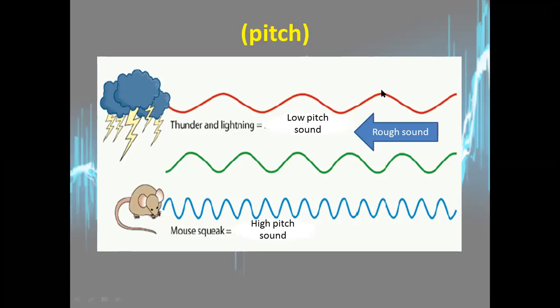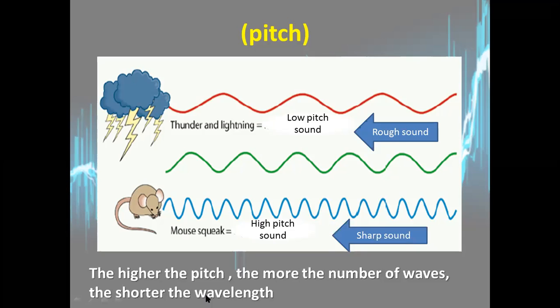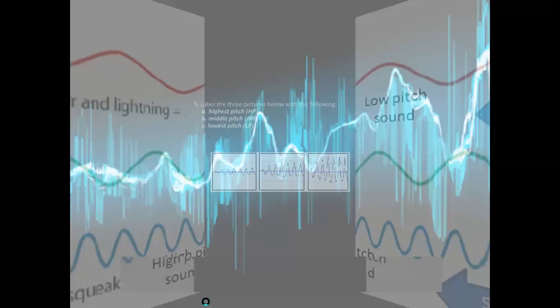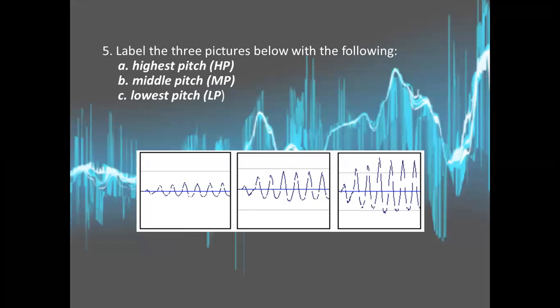Less waves, larger wavelength; more waves is the high pitch sound, and smaller wavelength because of the short sound. And we know the higher the pitch, the more the number of waves, the shorter the wavelength. If I showed you those three images of waves, and I asked you to classify the highest pitch, the middle pitch, the lowest pitch, can you tell me which one is HP, MP and LP?